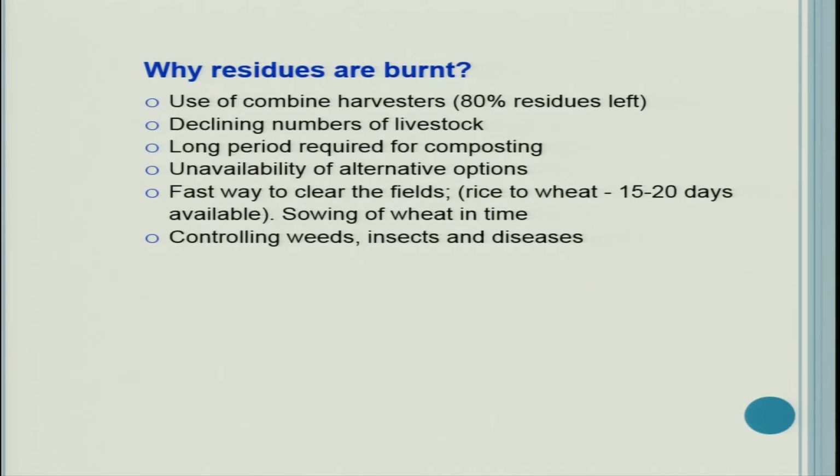Fast way to clear the fields. For farmers, they are happy. They just need one matchstick and they can burn the residues, because they think that we do not have enough money to dispose of these residues. So that is the best option for them. However, environmentally it is not good. It is not good from the soil health point of view.